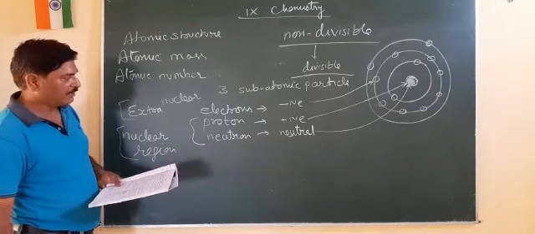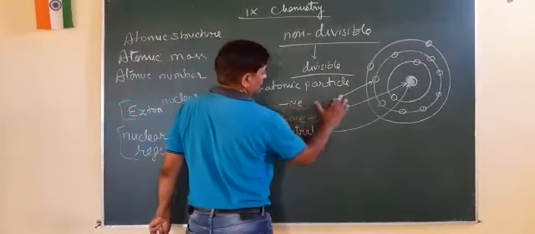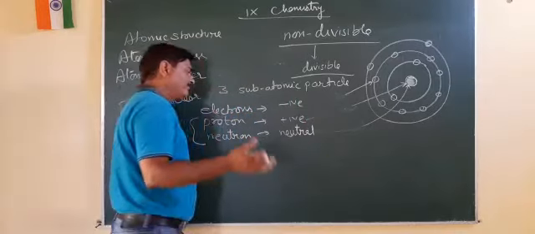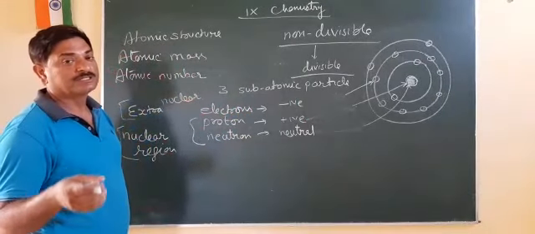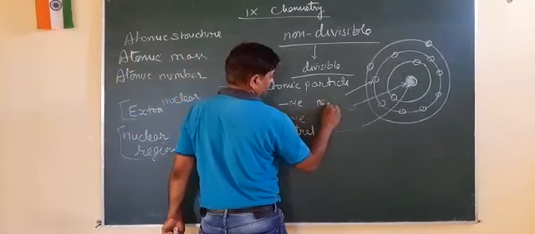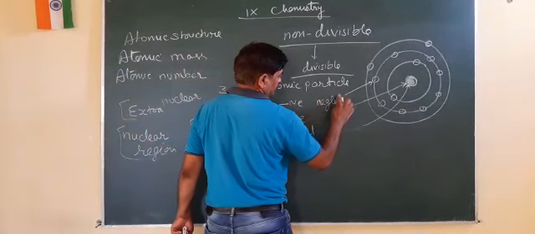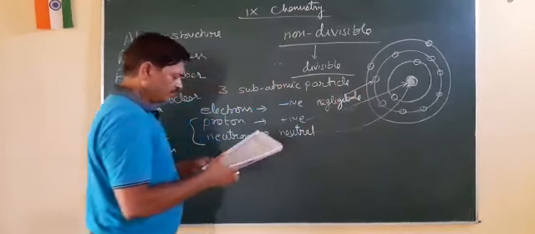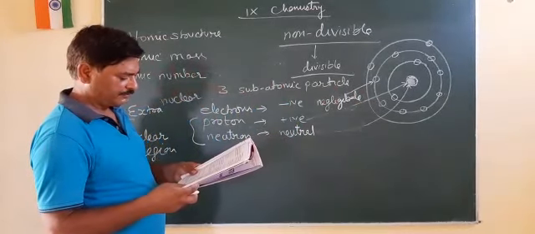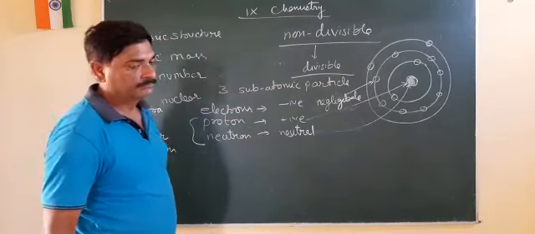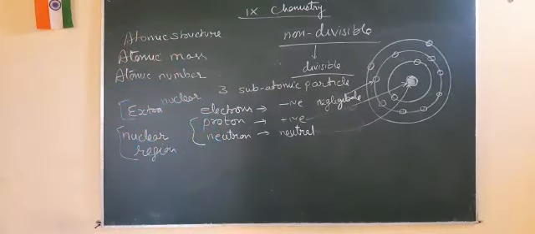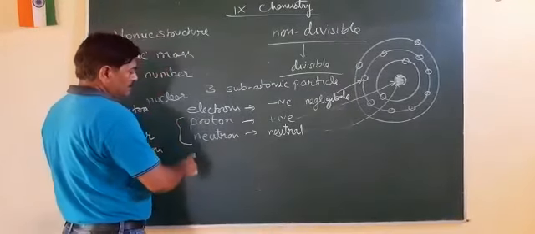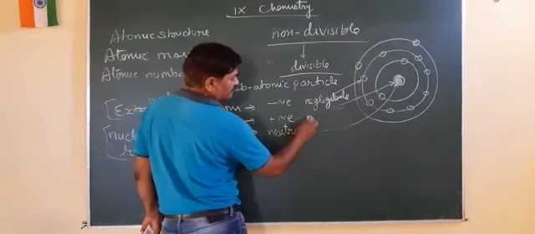Now coming to the second part, what about the mass of an electron? If the mass of a proton is considered, the mass of an electron is negligible. The second point is that the protons and neutrons have mass.